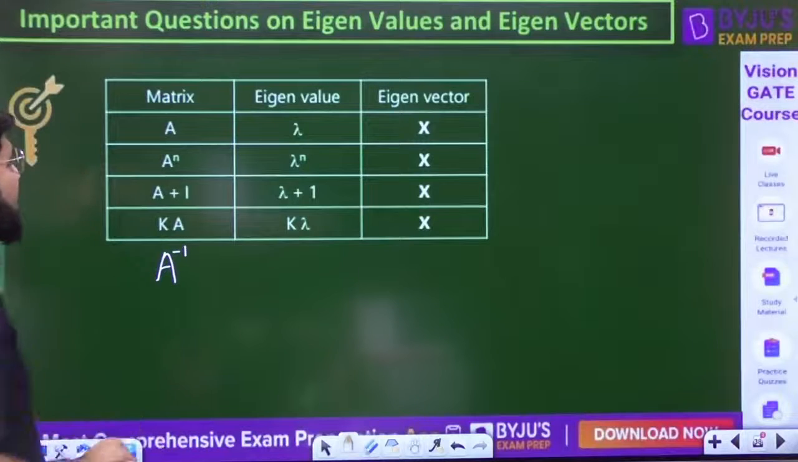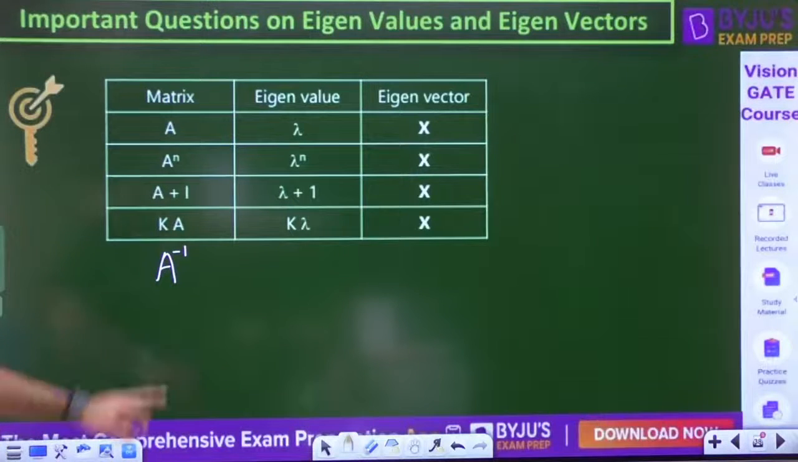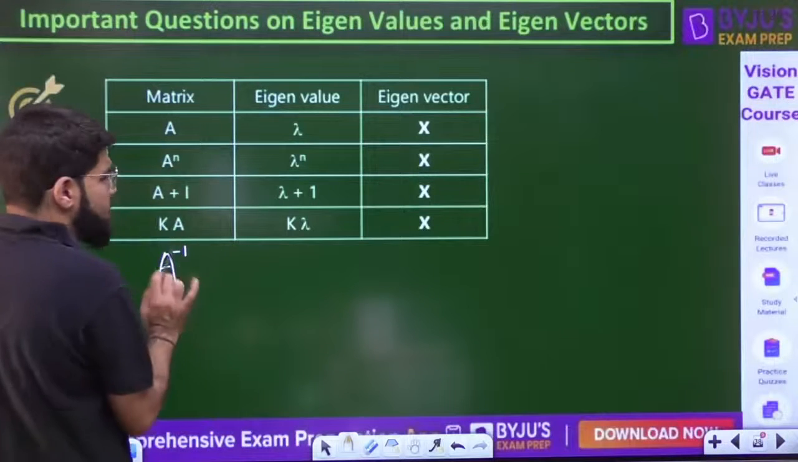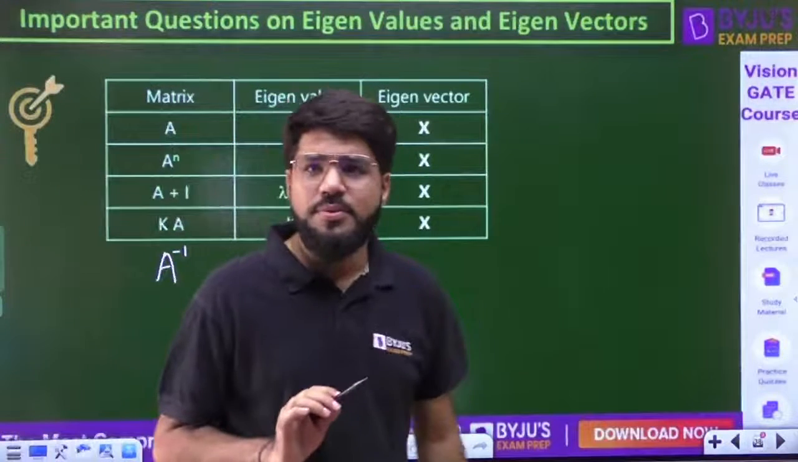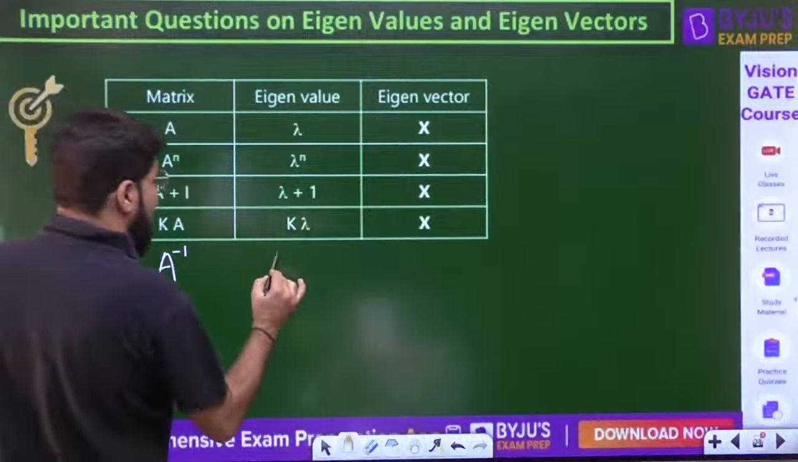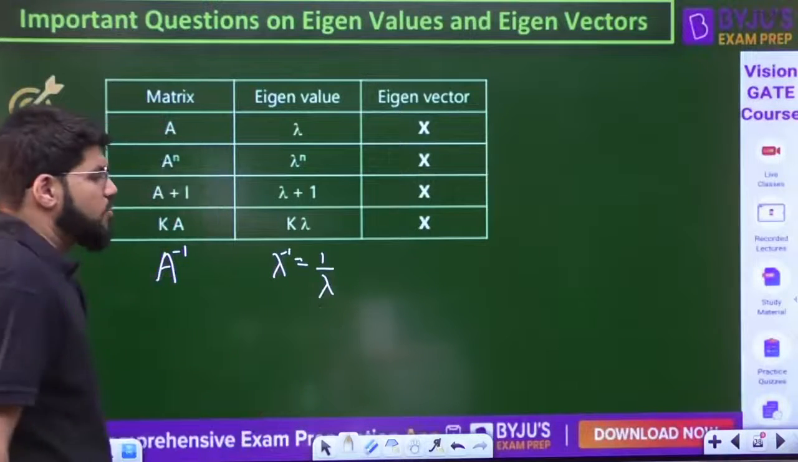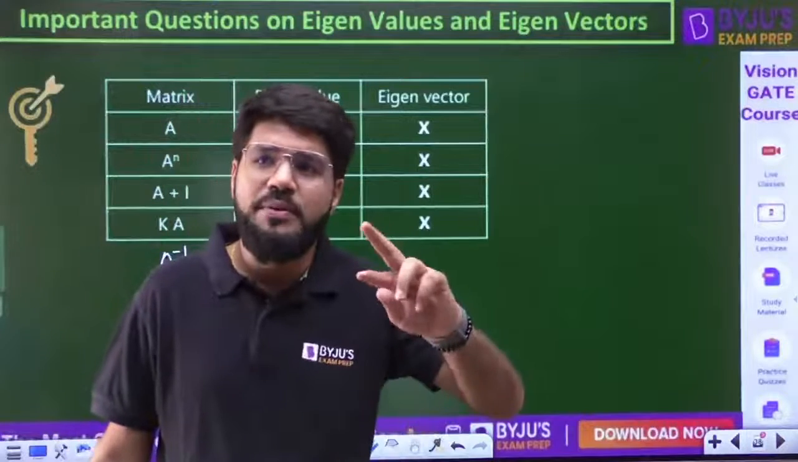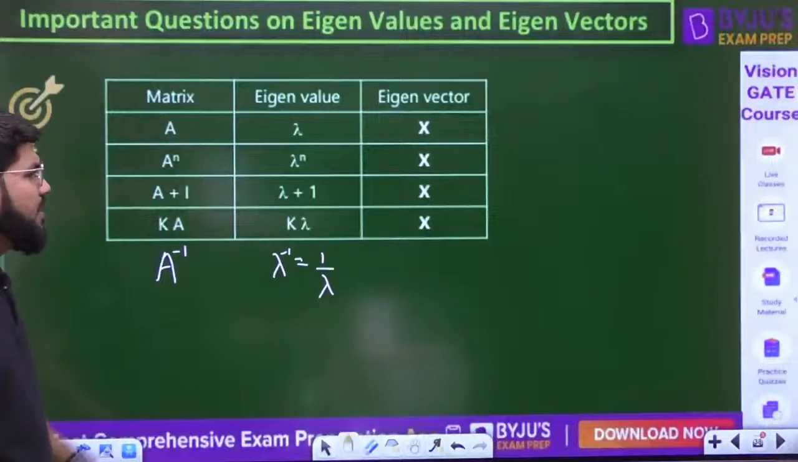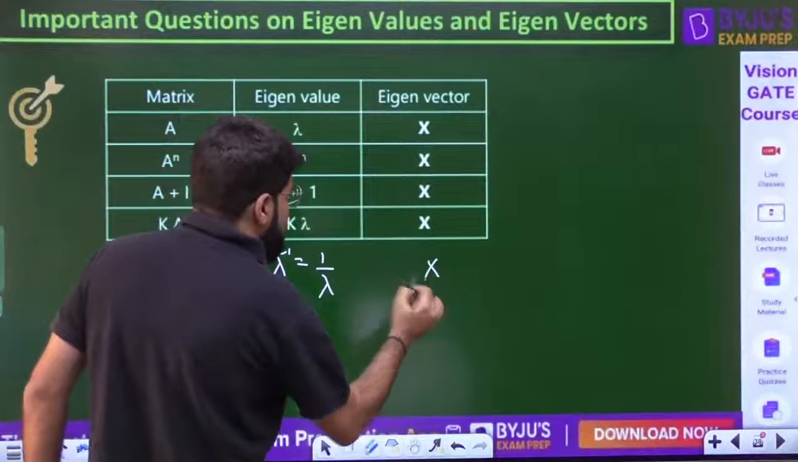What are the eigenvalues of A inverse? n equal to minus 1 can be there, no? So then the eigenvalue will become lambda inverse, that is 1 by lambda. Right, so whatever be the eigenvalues, all will be reciprocated. Eigenvalues will be 1 by lambda. Eigenvector remains to be same.